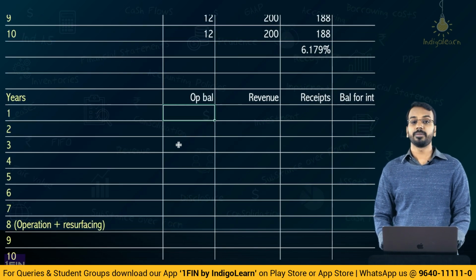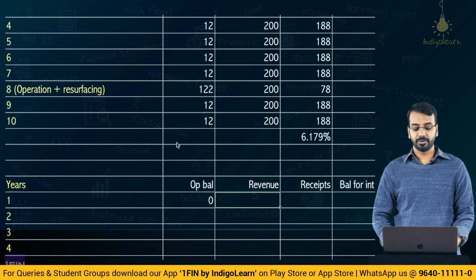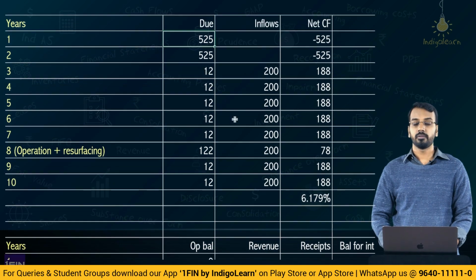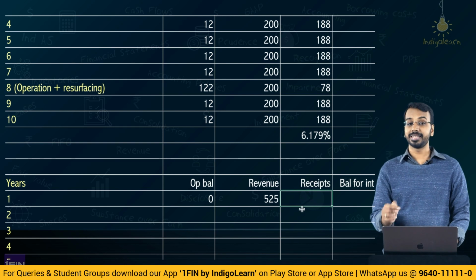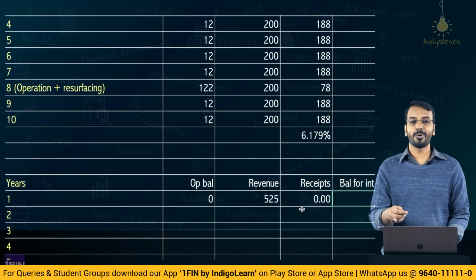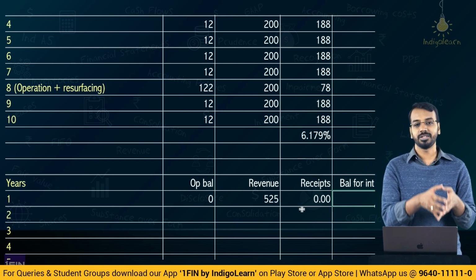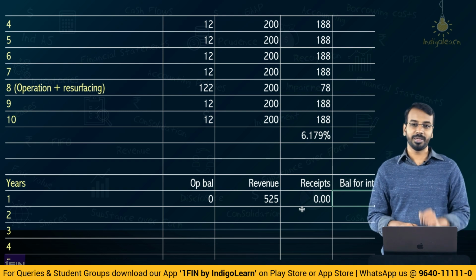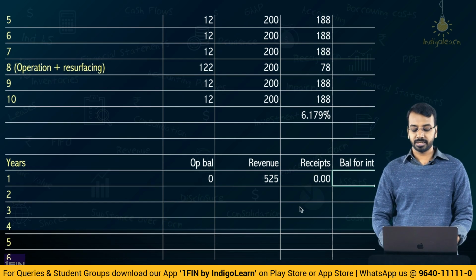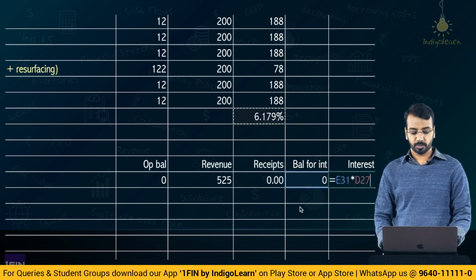Okay. What is the opening balance? Opening balance is 0. How much is revenue that you will recognize for year 1? Revenue for year 1 we calculated the fair value 525. Okay. Then receipts. Are there any receipts in year 1? 0 receipts. How much is the amount on which you will charge interest? See, revenue you have recognized at the end of year 1. So will there be any interest on that? There will not be any interest. So no interest will be applicable. So as far as interest is concerned, there is nothing for interest. Interest will be 0 multiplied by 6.179%, which is 0.